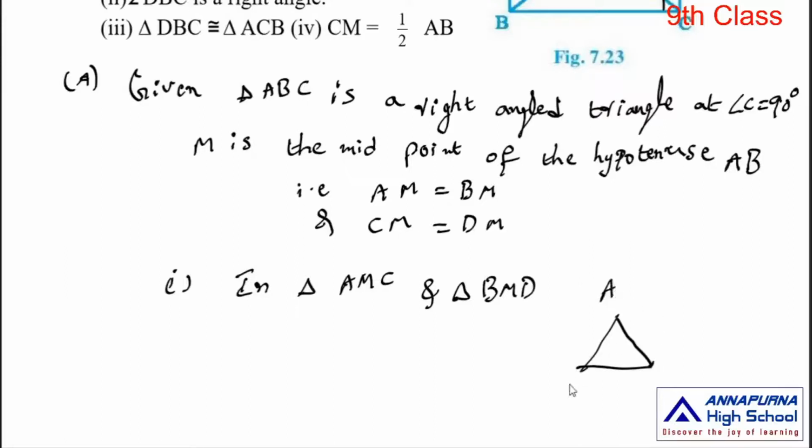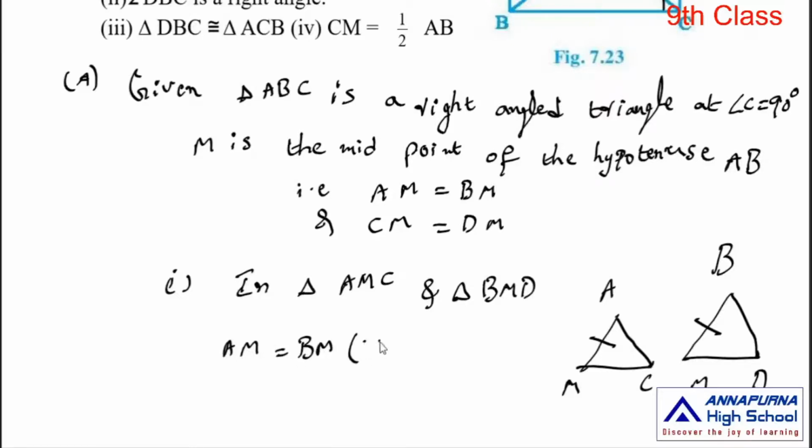First one AMC, second one BMD. First AM is equal to BM, since M is the midpoint of AB.